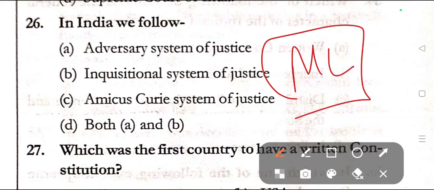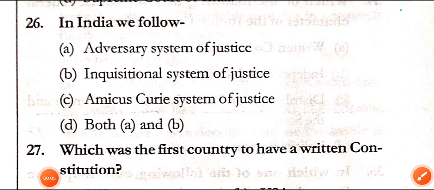In this video, we will be following the series of 1000 plus MCQs of the Constitution of India.